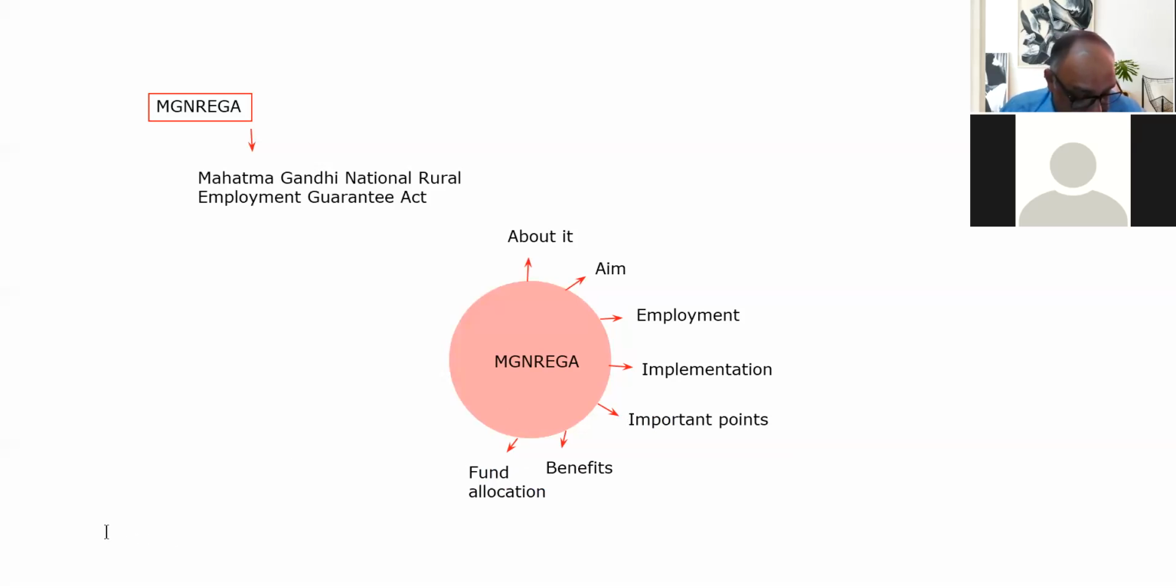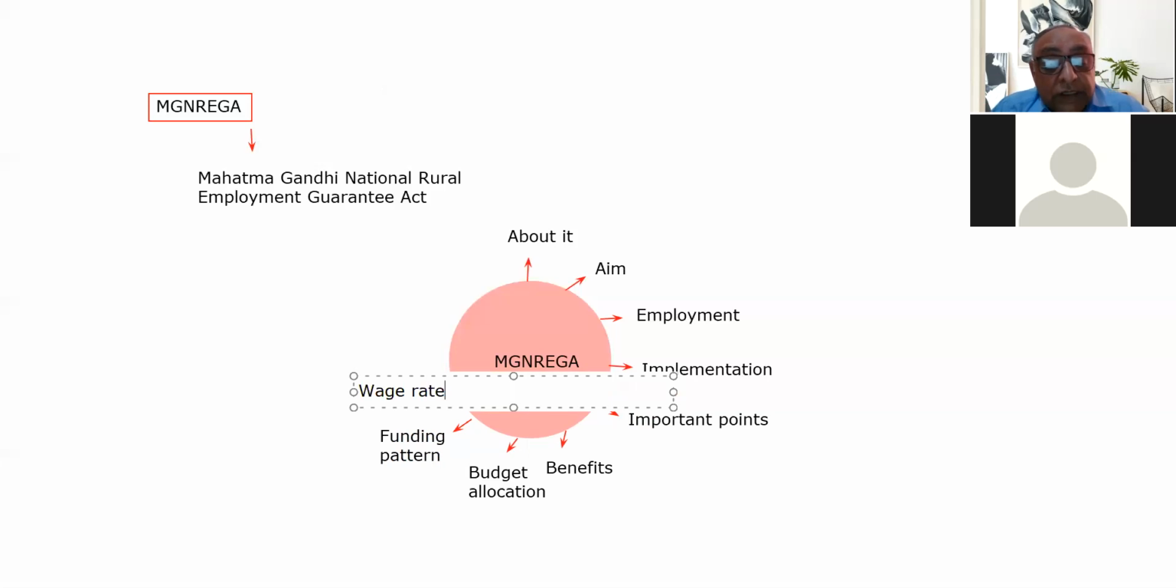You can change fund allocation to budget allocation; that is more appropriate if we write it here. The next important point we will discuss is the funding pattern. And the next thing will be the wage rate. What is the wage rate under MGNREGA? That is the next point we will discuss.